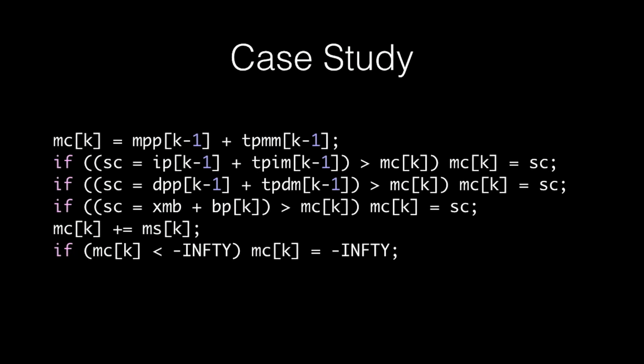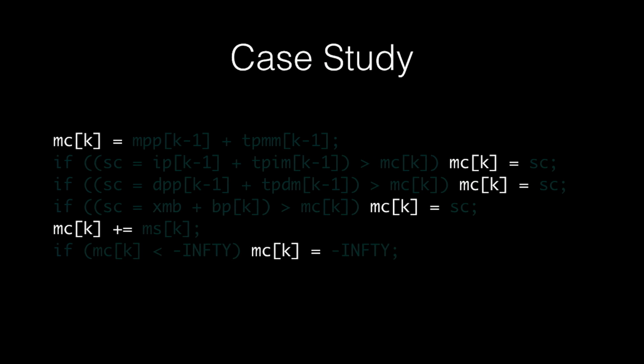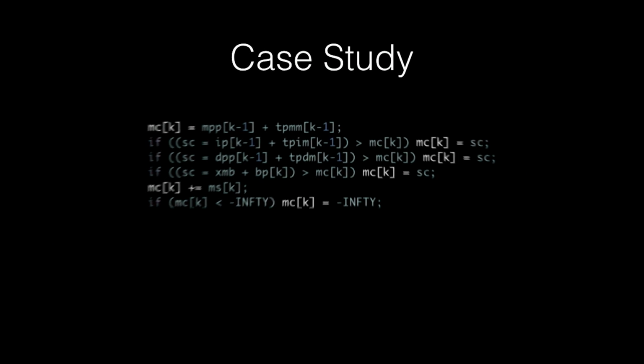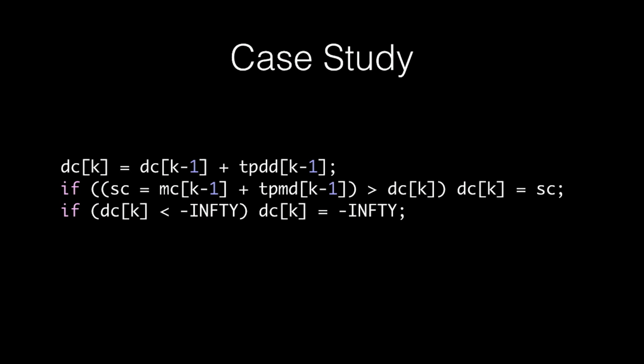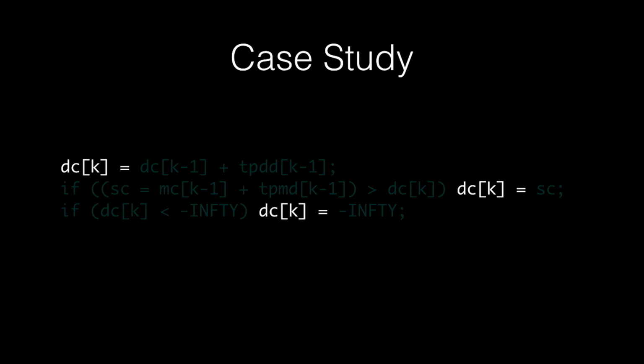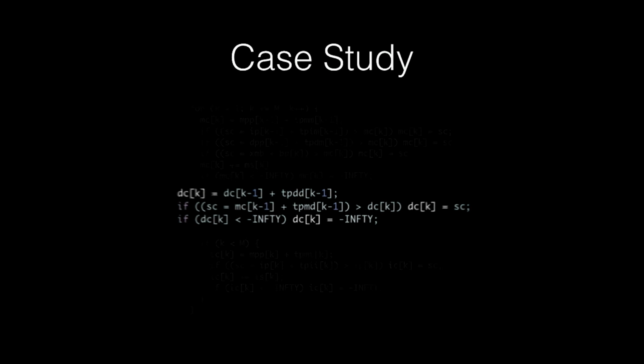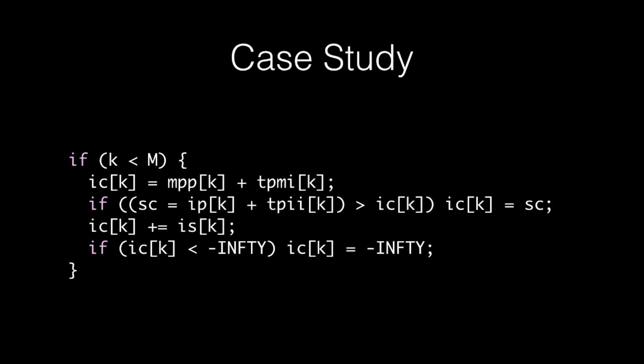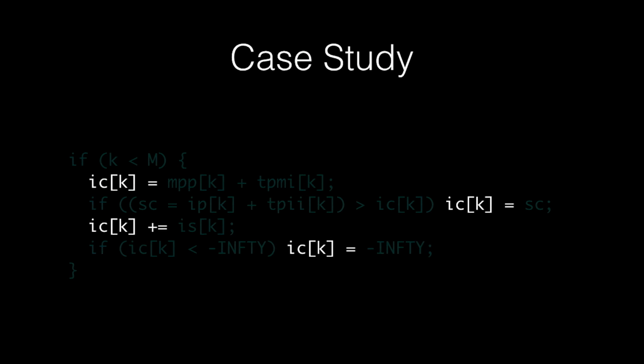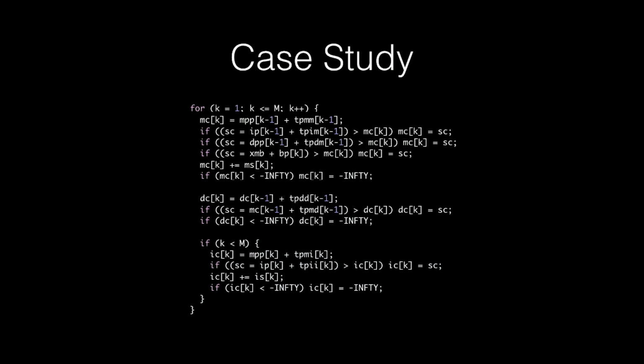So let's look at the first here. If you look at this more carefully, what you see is that every single line here is writing the same array element, MC of k, basically conditionally refining its value. If you look at the middle section, it's similar in structure, but it's writing a different array element, DC of k. And if you look at the bottom part, it's writing yet another array element, IC of k. So what we can notice at this point is that there's a certain level of independence between these different parts.